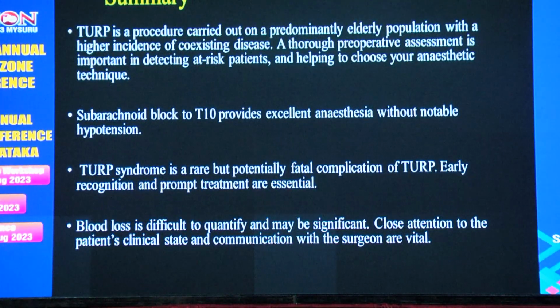To summarize, TURP is a procedure carried out on a predominantly elderly population with a higher incidence of coexisting disease. A thorough preoperative assessment and evaluation is important in detecting high-risk patients and helping to choose our anesthetic technique. Subarachnoid block to T10 is an excellent anesthesia without notable hypotension. TURP syndrome is a rare but potentially fatal complication of TURP. Early recognition and prompt treatment are essential. Blood loss is difficult to quantify and may be significant. Close attention should be given to the patient's clinical state, and communication with the surgeon is vital.